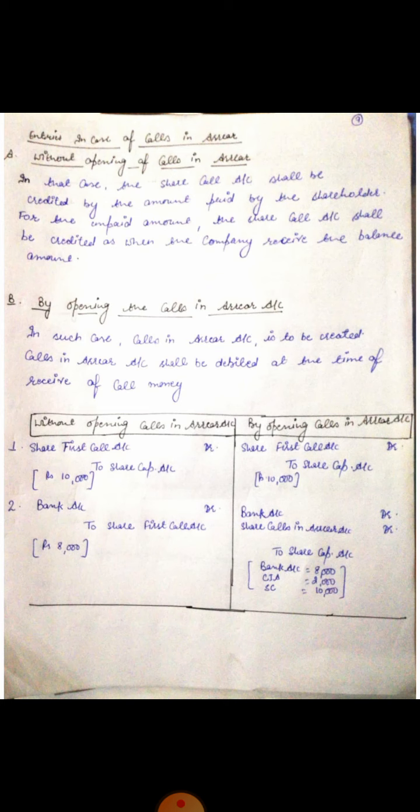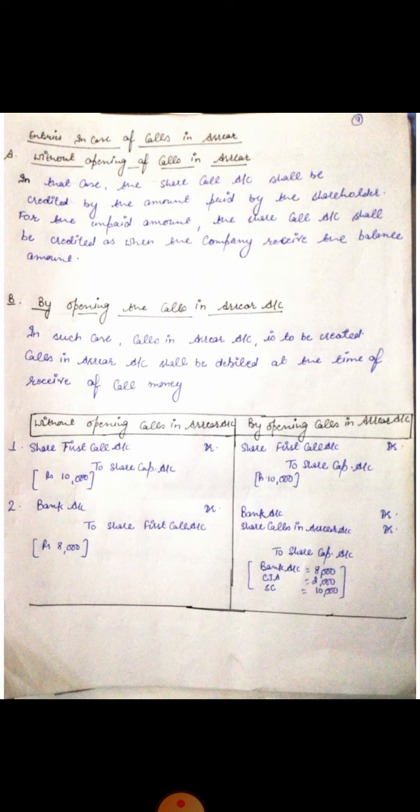But sometimes it is strictly to be followed that the calls in arrear account is to be opened. So whenever we have to strictly open the calls in arrear account, then we must record it in the transaction. Clear? So what will be the entry? First we will pass the due entry, which will remain the same. Share first call account debit to share capital account. Like rupees 10,000 is for the share first call.